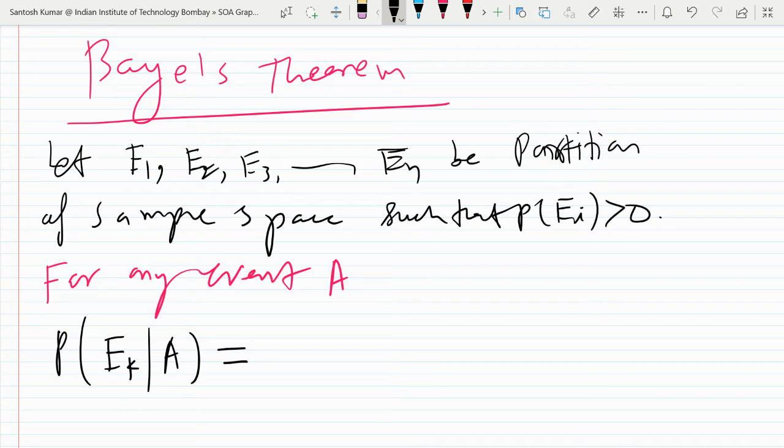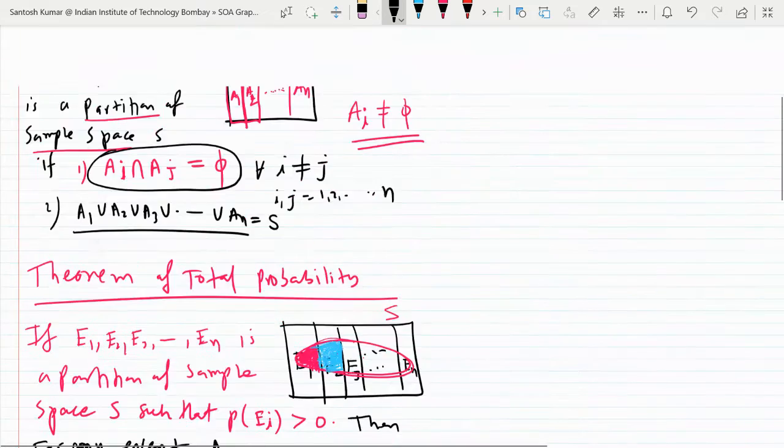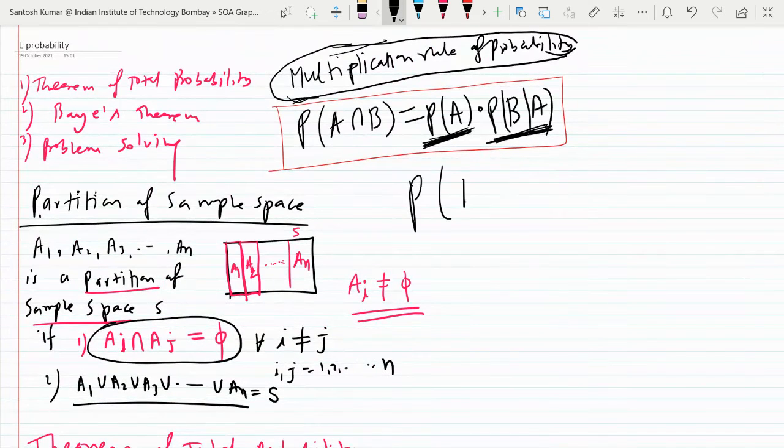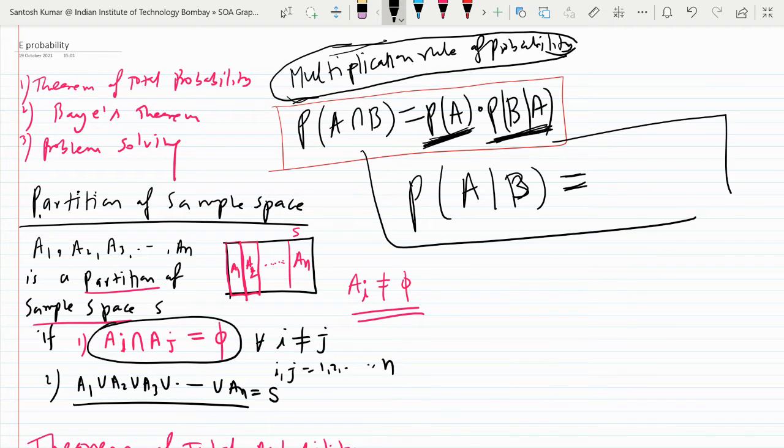So what is the formula? Anyone please tell the formula of conditional probability. You might be knowing the formula of probability of A given B. Please tell me what is the formula of A given B. This is called the conditional probability of A given B. Probability of A intersection B upon probability of B.